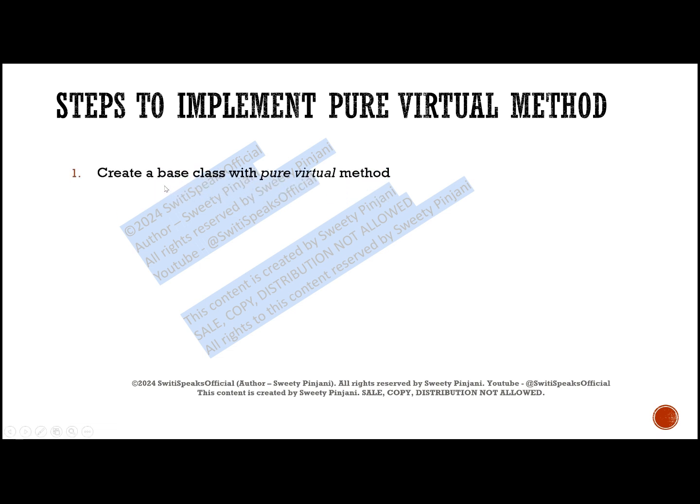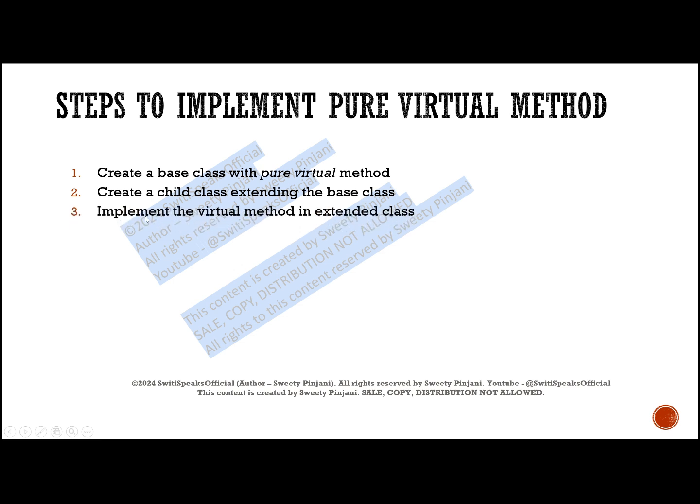First step is, of course, you need to create a base class with a pure virtual method. You will use the keyword pure virtual. It can be a function or task. So whatever it is, pure virtual function or pure virtual task, you will create it in your base class. Second step is you need to create a child class which will extend your base class. Third step is you need to implement the virtual method in your extended class.